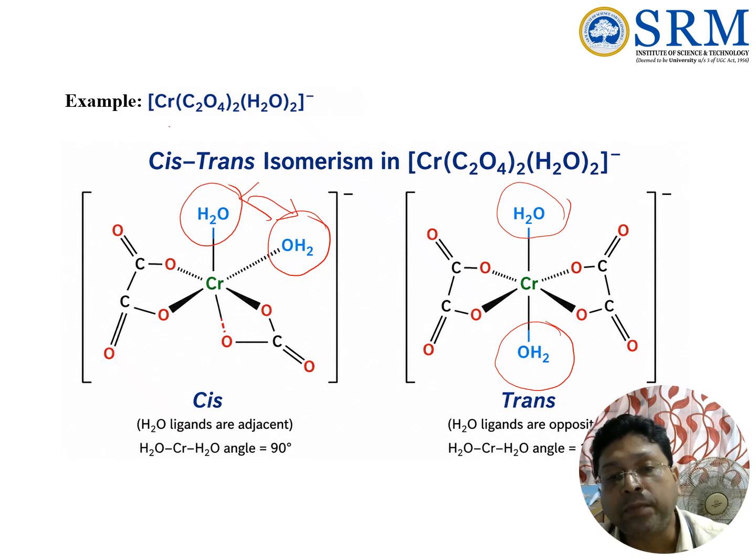So in this type of complex, we have to see how the similar ligands are spatially oriented, whether they are in cis orientation or trans orientation. Always remember, if we say trans, the metal atom or ion will be in between the ligands. In this complex also, this is cis and this is trans, because we have to pick up this ligand and see its relative orientation with respect to the central metal atom or ion.